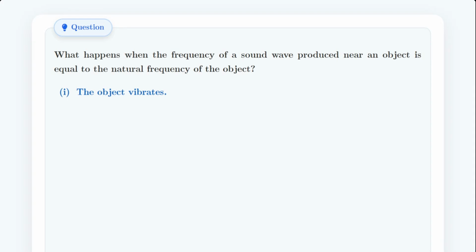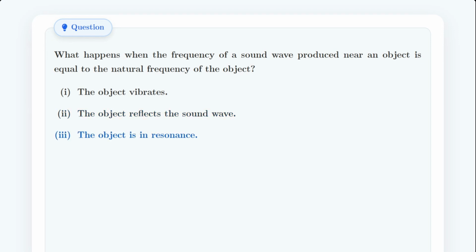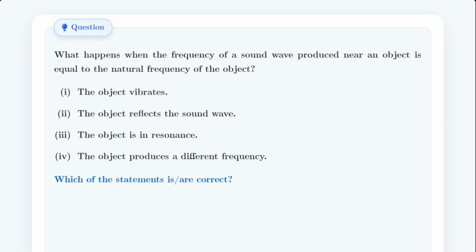Let's read them. Statement 1. The object vibrates. Statement 2. The object reflects the sound wave. Statement 3. The object is in resonance. Statement 4. The object produces a different frequency. We need to find which of these statements are correct.